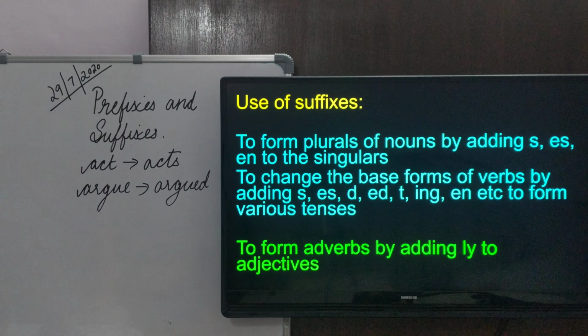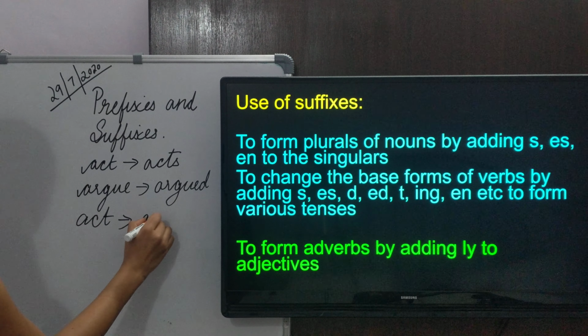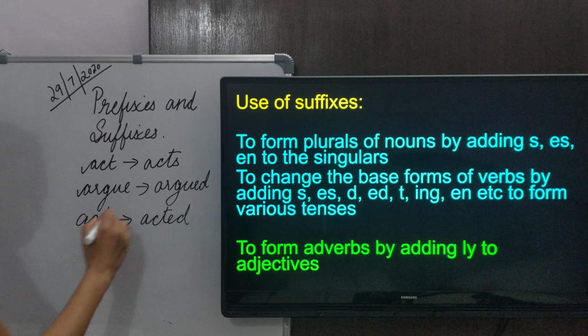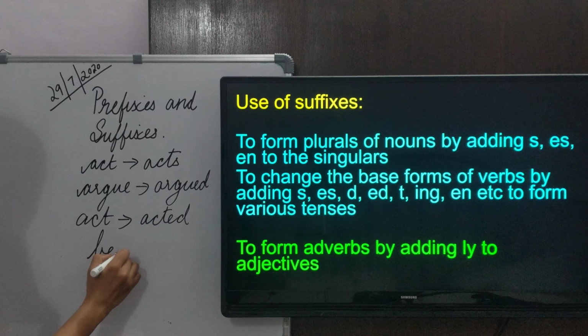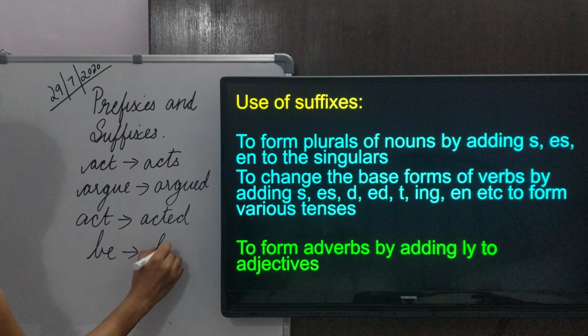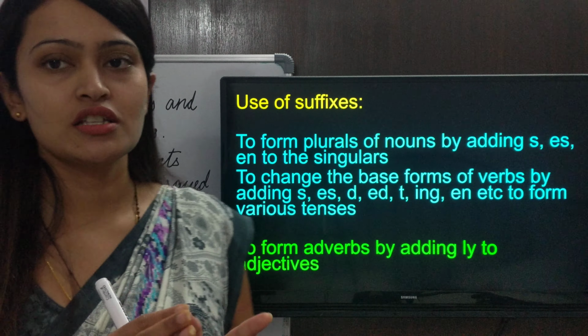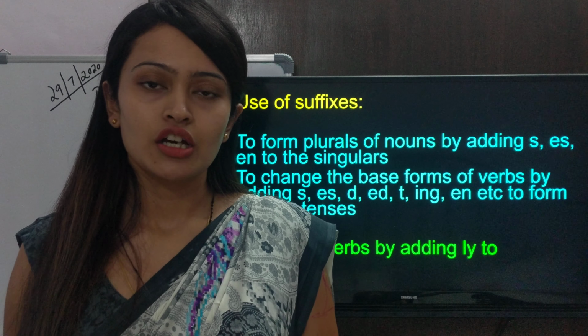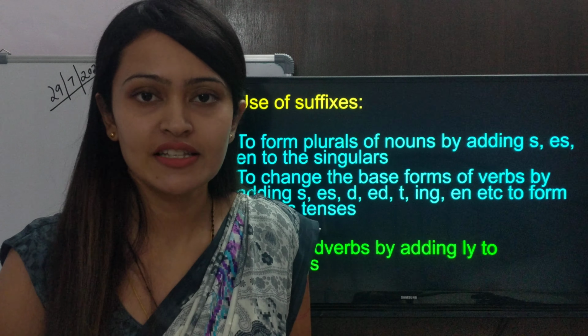Okay, then we have act, the past tense would become acted. Then for the verb be, it will become been. Okay, so these are a few examples in which the base form can be changed with the help of suffixes to specify the tenses.